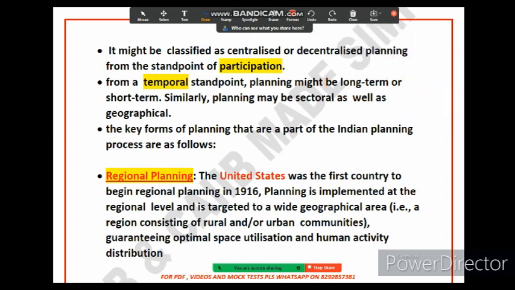Now let's move forward and see what is the difference between sectoral versus geographical planning. You can see planning can be sectoral, planning can be geographical.